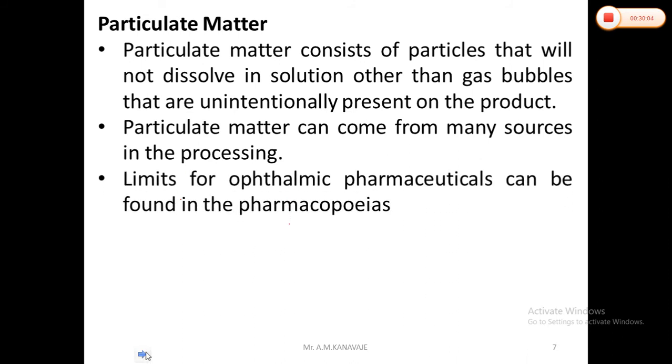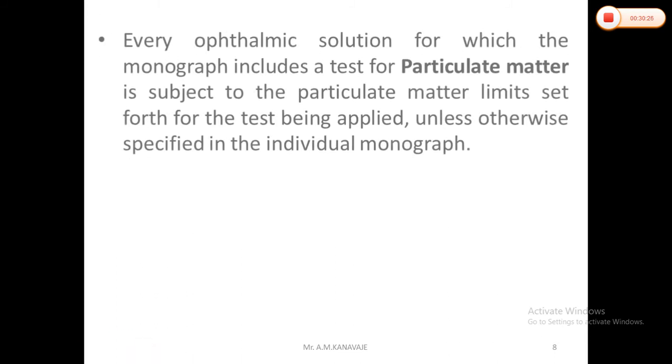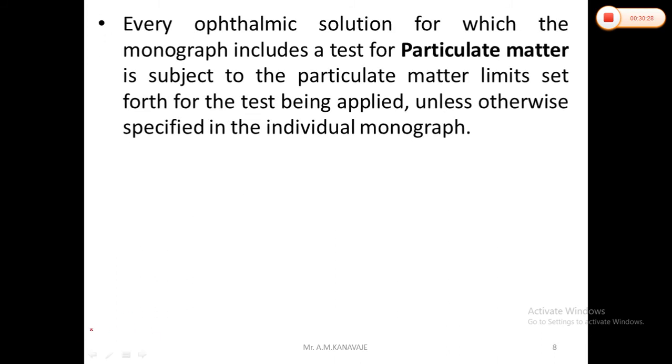Limits for ophthalmic pharmaceuticals are specified in each and every pharmacopoeia, meaning the number of particles present in a specific ml, and we are going to perform these tests in actual practical also. According to the USP, this test is suitable for mostly ophthalmic solutions.